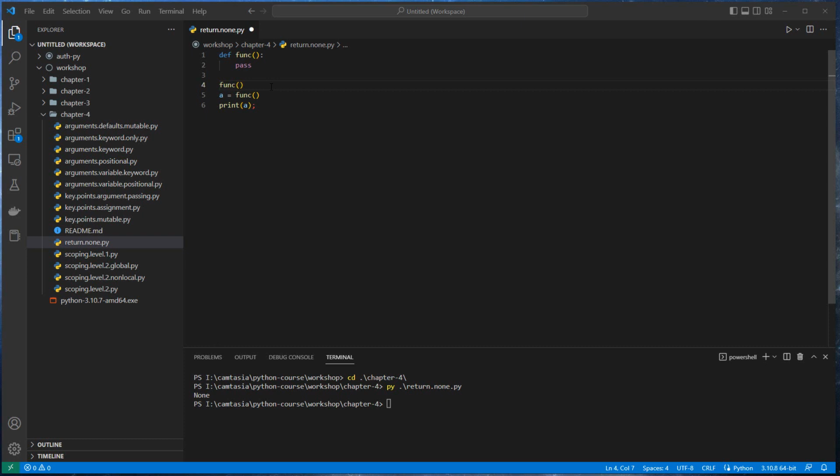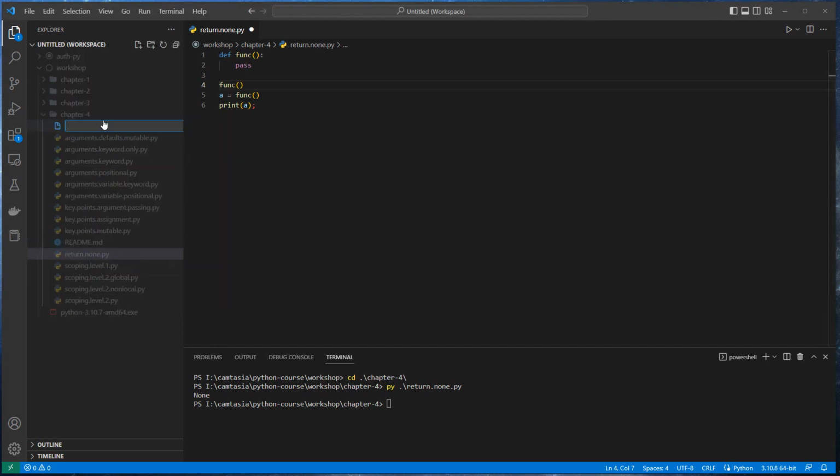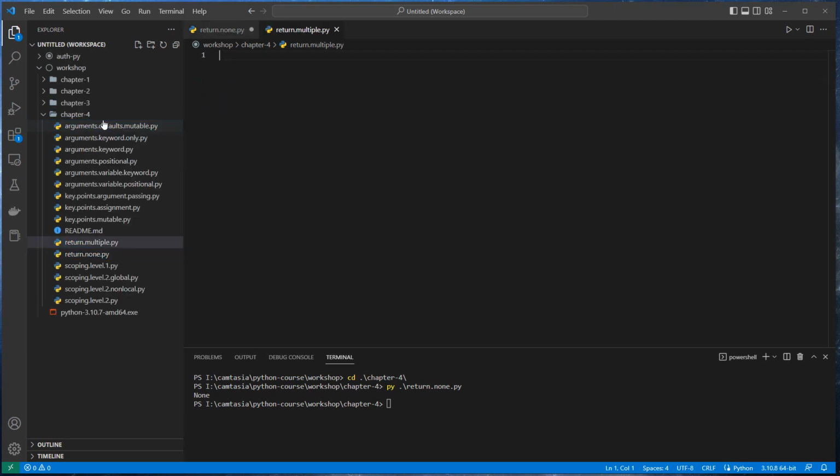To return multiple values is very easy. You just use tuples, either explicitly or implicitly. Let's look at a simple example that mimics the built-in divmod function. I want to create a new file called return multiple.py.